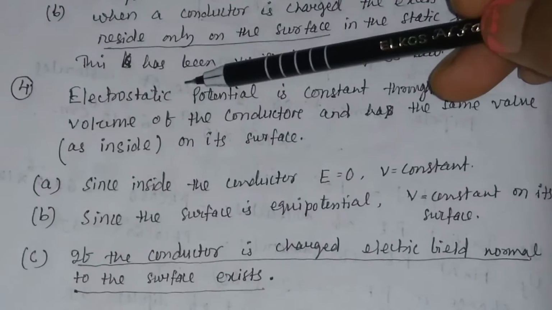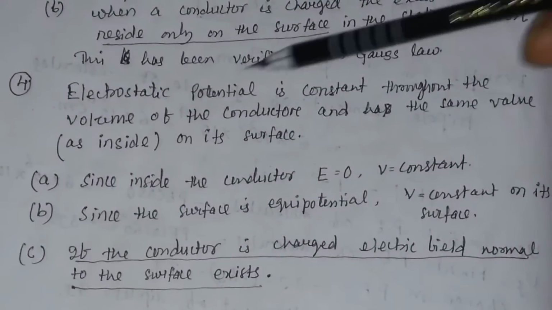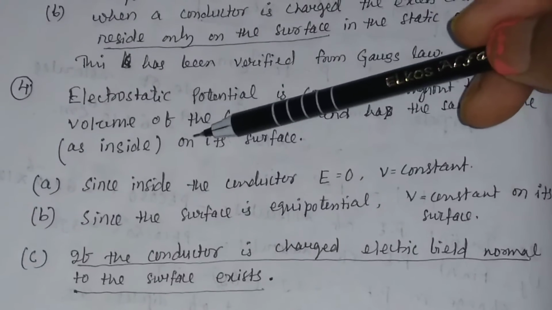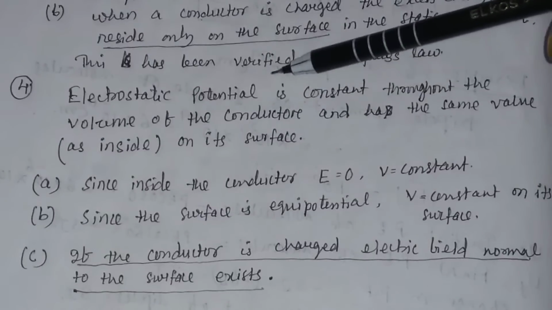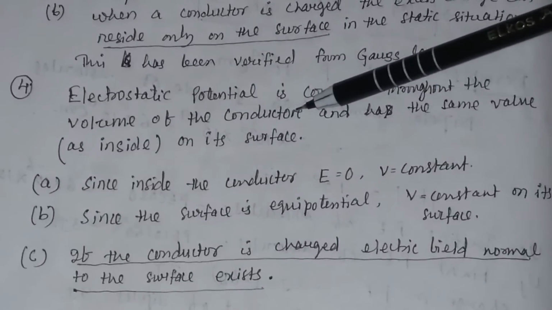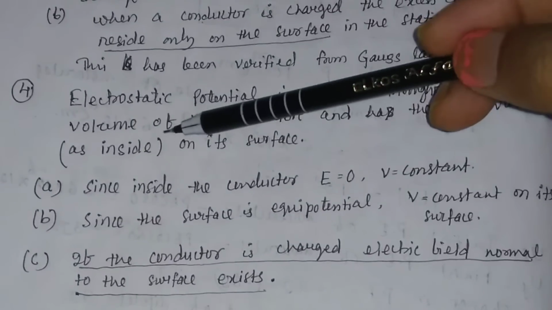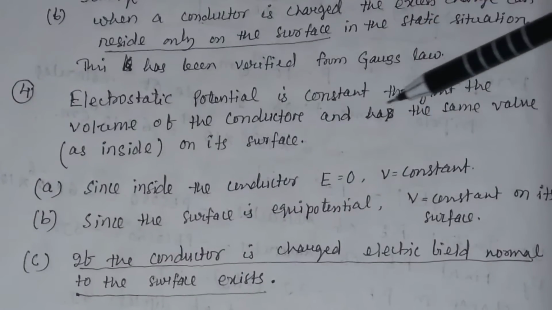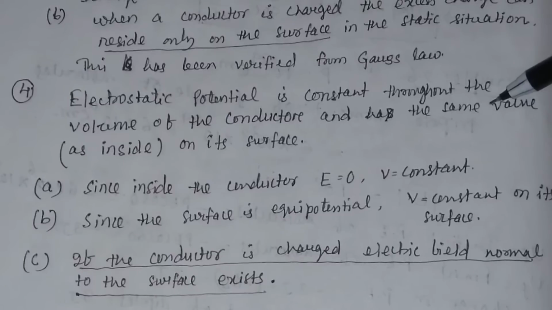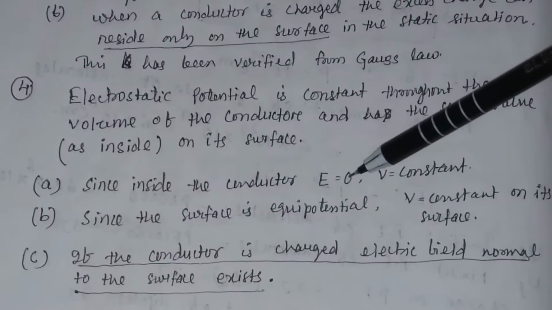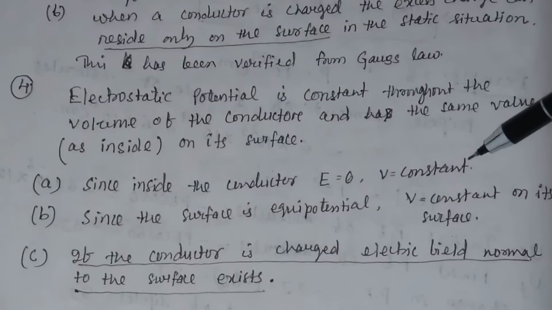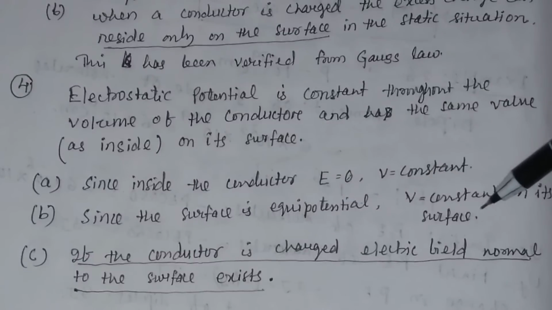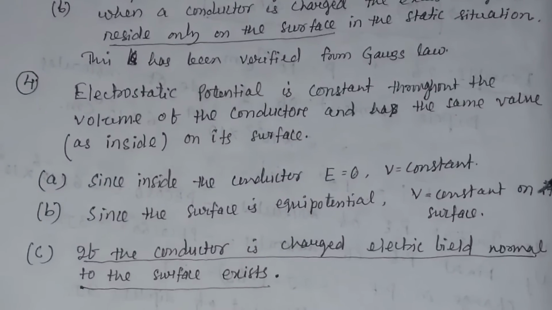Then the fourth point is, the electrostatic potential is constant throughout the volume of the conductor and has the same value as on its surface. So the potential inside the conductor is equal to the potential on the surface of the conductor. Since inside the conductor the field is equal to 0, the potential is constant. Since the surface is equipotential, V is constant on its surface.